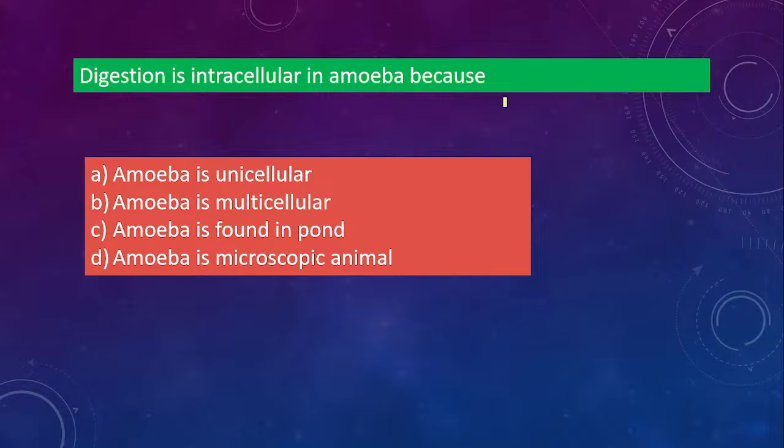We have mixed answers. Yes, amoeba is unicellular. Amoeba is not a multicellular organism, so intracellular digestion occurs in amoebas. So it might be a reverse type of question also. What type of digestion is seen in amoeba? That is intracellular digestion. That way also question might come. So remember this.